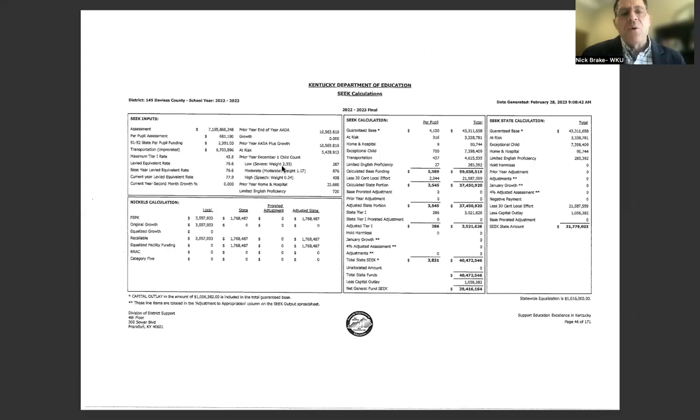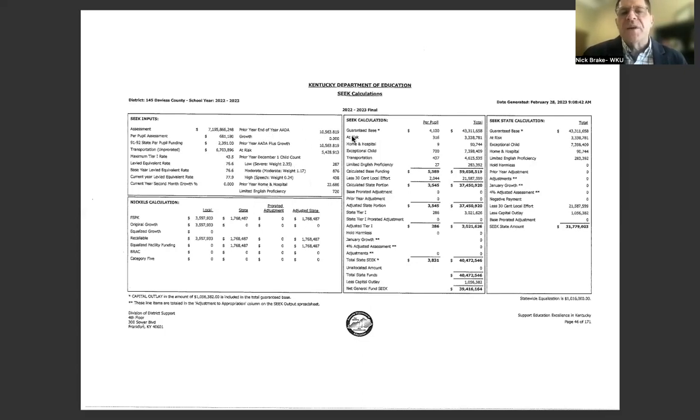You get more money. The weight is 2.35 for the severe, whereas it's only 0.24 for the speech, for the high incident, the majority, the large number of students. You can see that is reflected there. And then, of course, the home hospital, 22.68 students, and your limited English proficiency students. So those are the add-ons.